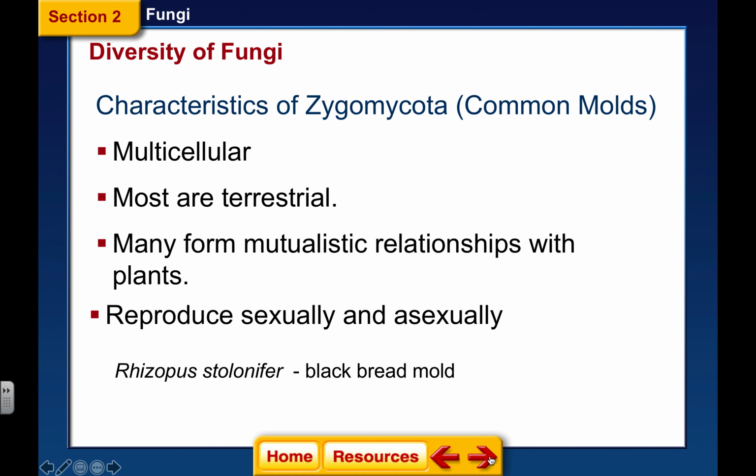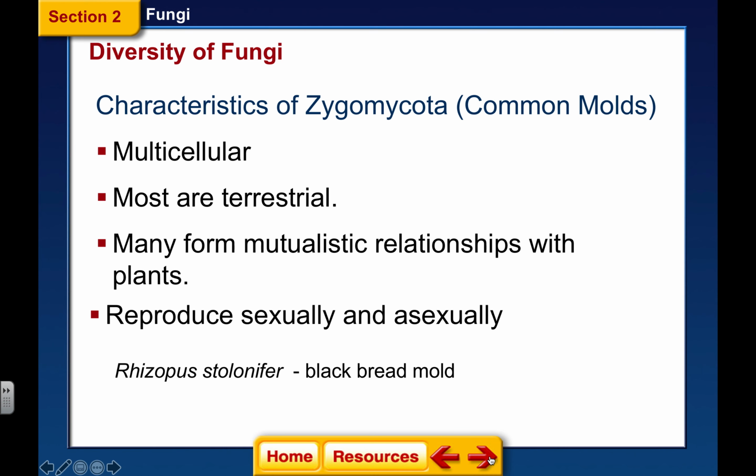If there is a mutualistic relationship with a plant, that means they're both benefiting from some portion of what the other's providing. So the plant would be providing the glucose from photosynthesis, and the fungus would be providing the nutrients and the minerals that get broken down after they release their enzymes into the environment. So that's a mutualistic relationship as opposed to a parasitic relationship.